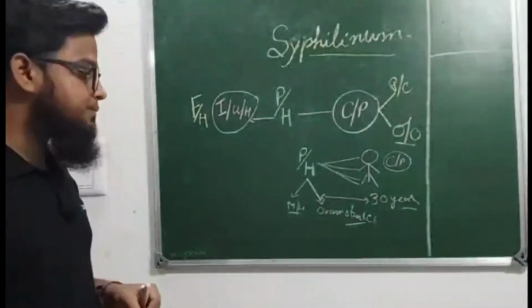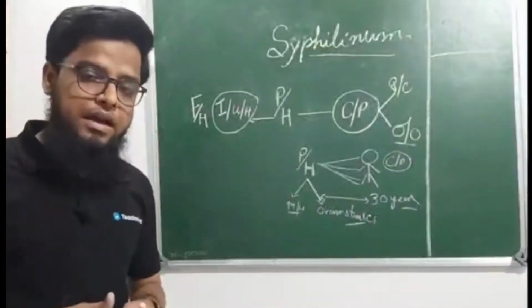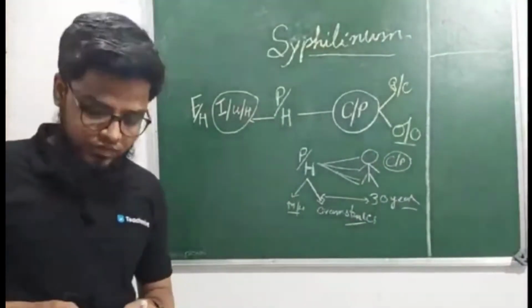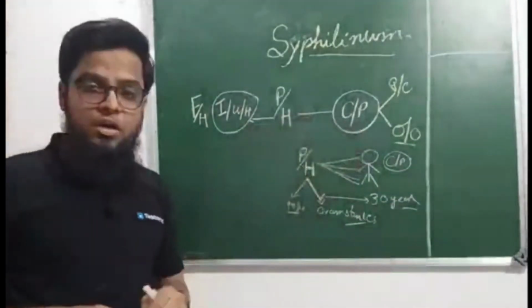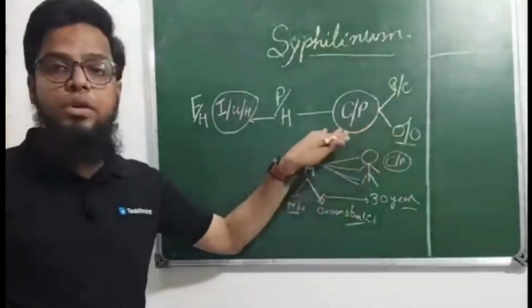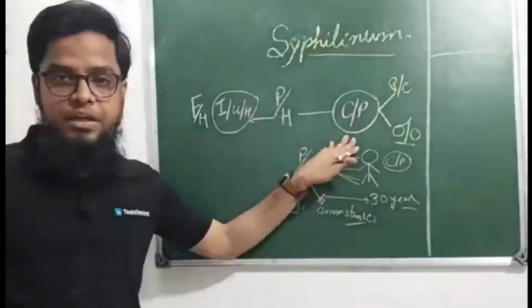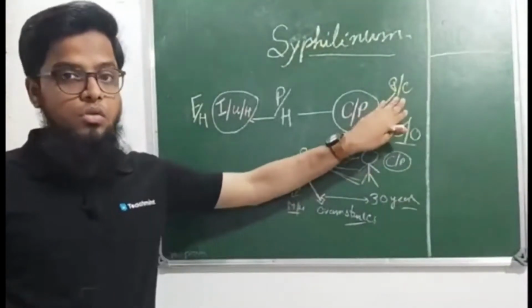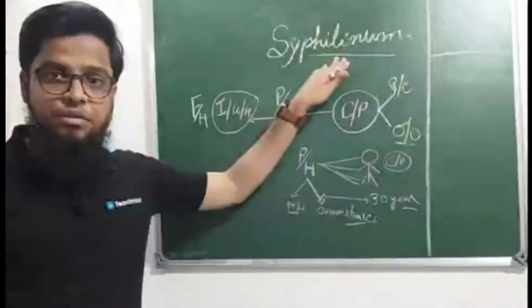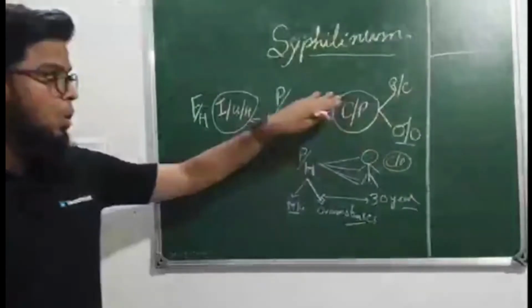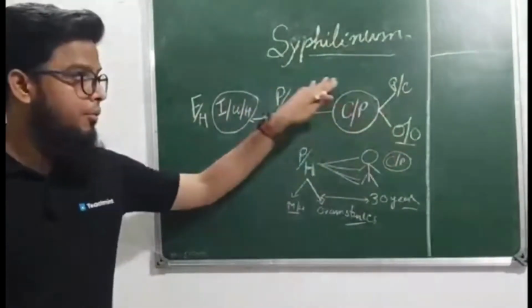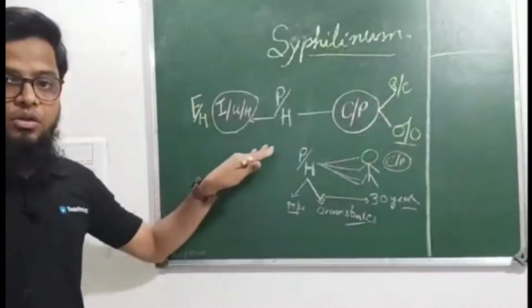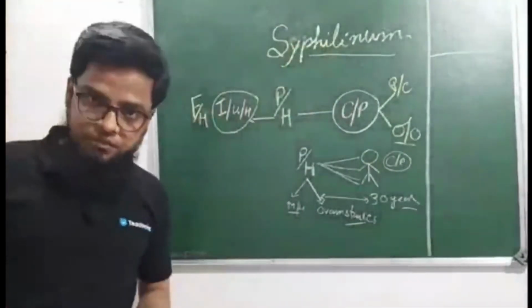There is an article in the Lesser Writings of Hahnemann, that is medical observation. That is also included in current presentation. And even if the present complaint is not matching with Syphilinum, depending upon all this history you are taking, you can prescribe Syphilinum.